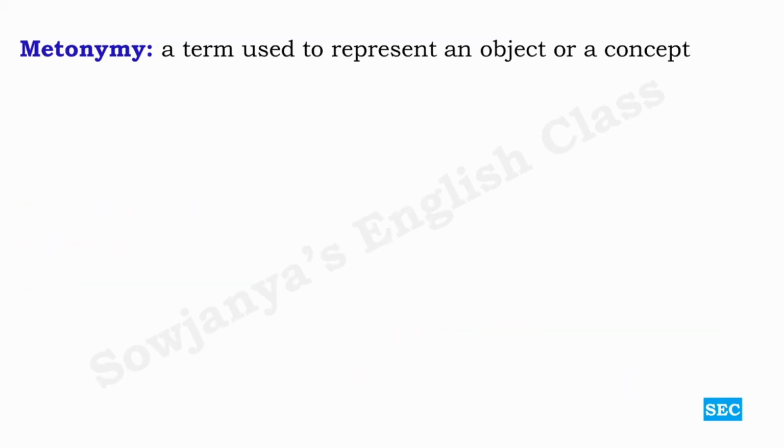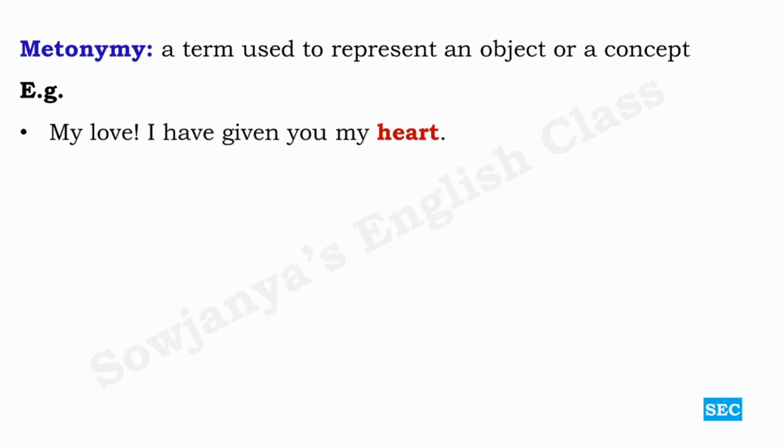And the fourth one, metonymy, a term used to represent an object or a concept. What is this object or a concept? Let us see the examples to understand it in a better way. My love, I have given you my heart. So what is this? Have I taken out my heart and given to my love? See, I have already told you in the beginning itself, figures of speech are used in a non-literal sense. So they don't make any sense in the literal form.